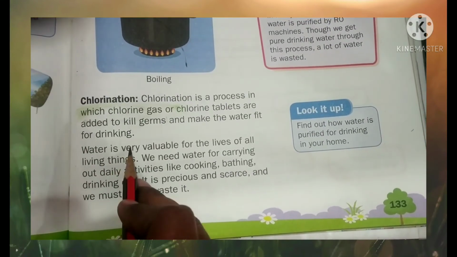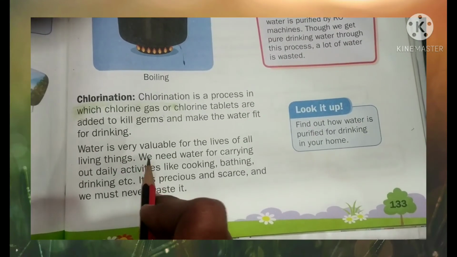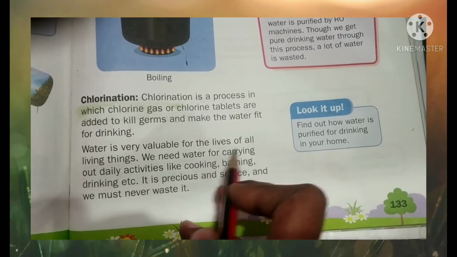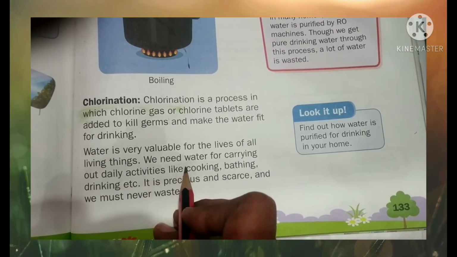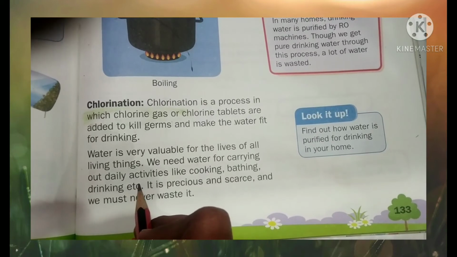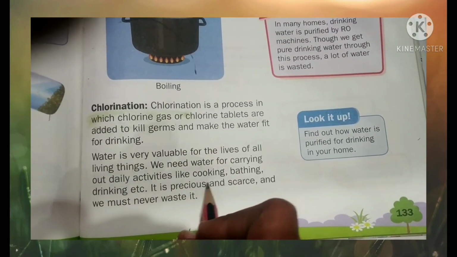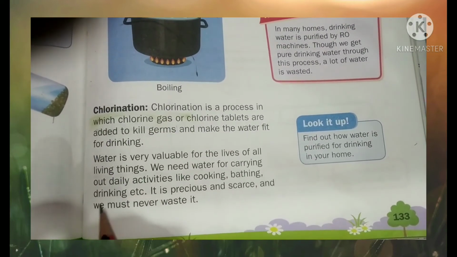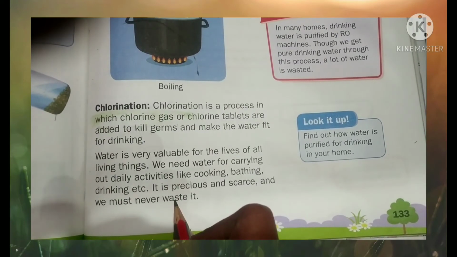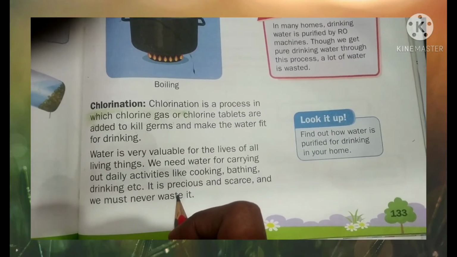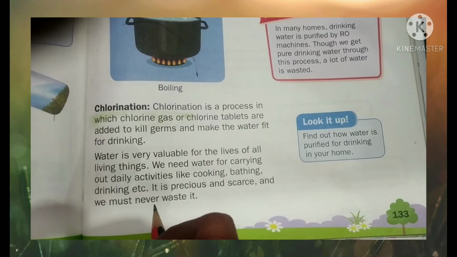Water is very valuable for the lives of all living things. We need water for carrying out daily activities like cooking, bathing, drinking, etc. It is precious and scarce, and we must never waste it. We know that water is very precious. We should not waste the water.